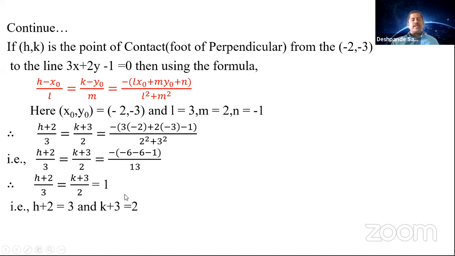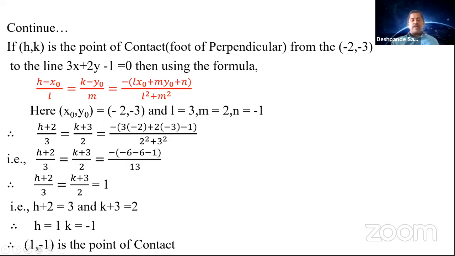So to get the value of h and k, you can say h plus 2 by 3 is equal to 1, k plus 3 by 2 is equal to 1. So 3 into 1 is 3, 2 into 1 is 2. So h plus 2 is equal to 3, k plus 3 is equal to 2. So from this, what is the value of h you get? H value you got as 1 and k value you got as minus 1. See that the answer you got here is same as the previous answer. Okay, somehow it is a coincidence. So 1 comma minus 1 is the point of contact.